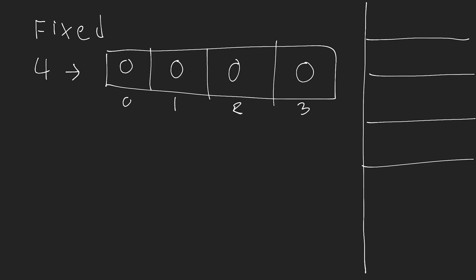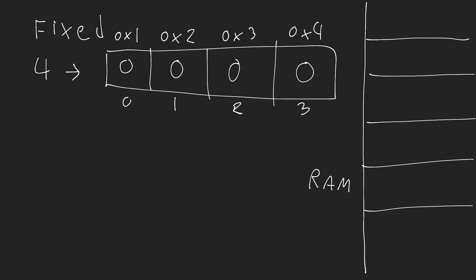So on the right side of my screen, this will kind of represent RAM, random access memory, which is where we store all of our different components of our programs, all the different pieces of data. So when we initialize an array, what happens is each one of these slots is actually addressed in memory. Now, I won't go through what the address actually looks like, but we'll just do something like 0x1, 0x2, 0x3, and 0x4.